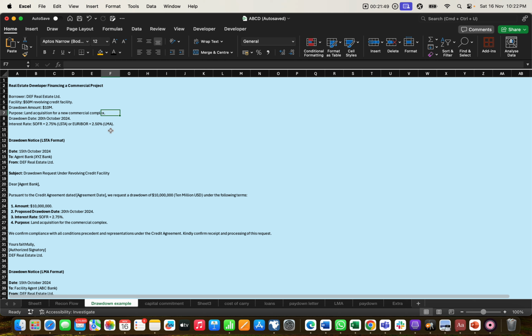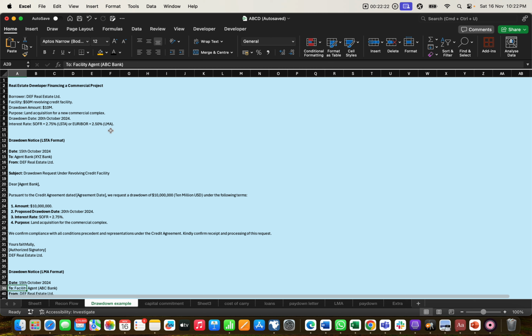Accordingly, he mentioned the date as well, and the rate, like SOFR rate plus whatever the LSTA rate is. Then he drafts the drawdown notice according to the details, a letter with the date, the agent bank, agent XYZ bank, from DEF real estate who wants the money. The subject is also mentioned: drawdown request under revolving credit facility.